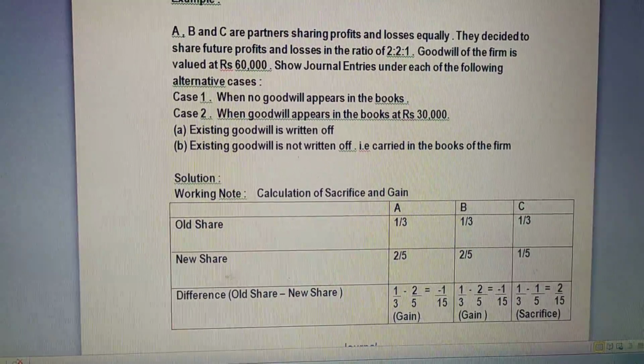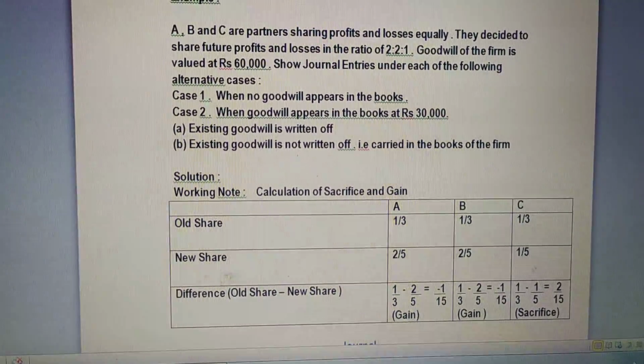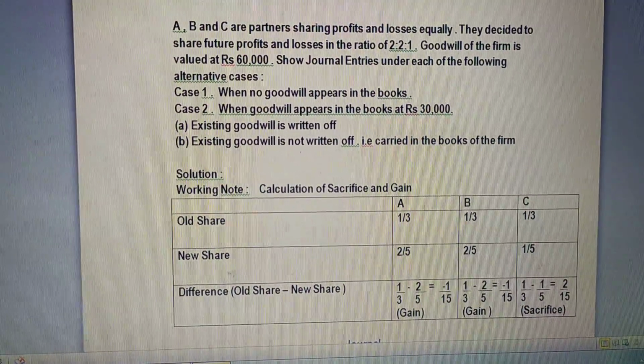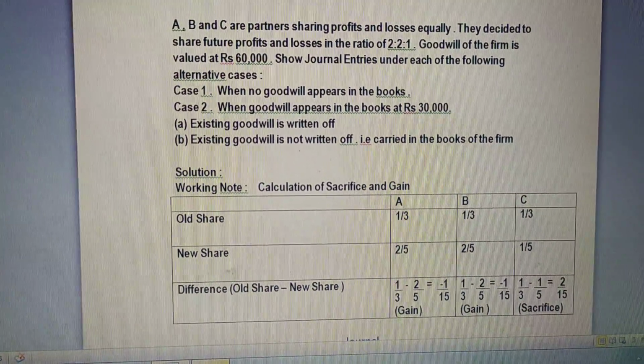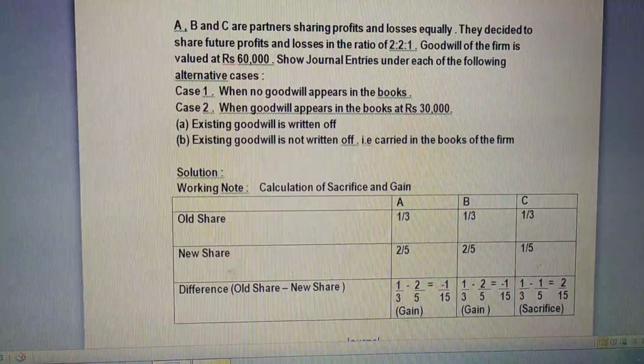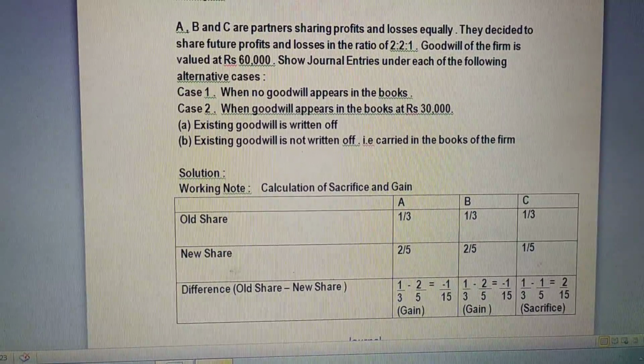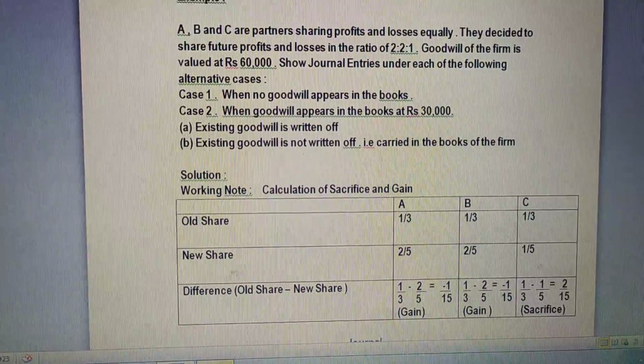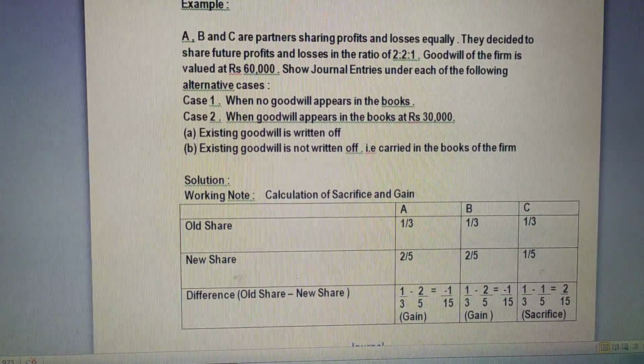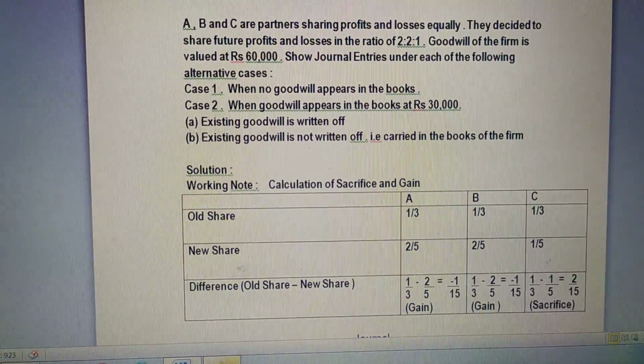Case 1, when no goodwill appears in the books. Case 2, when goodwill appears in the books at rupees 30,000. Under this, again one case, existing goodwill is to be written off. Then existing goodwill is not to be written off, that is carried in the books of the firm.